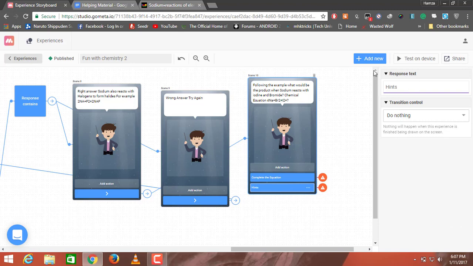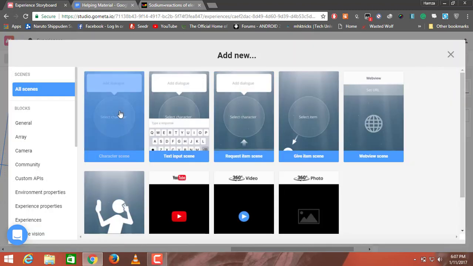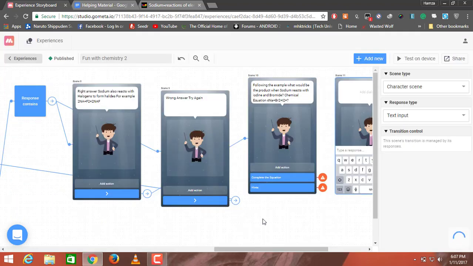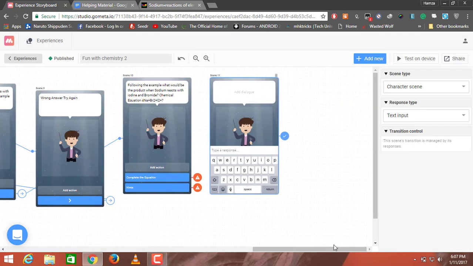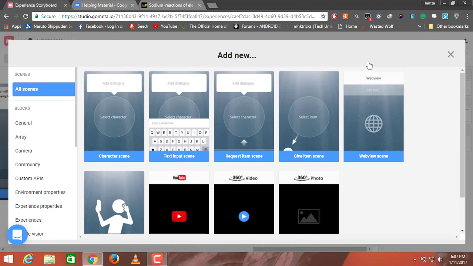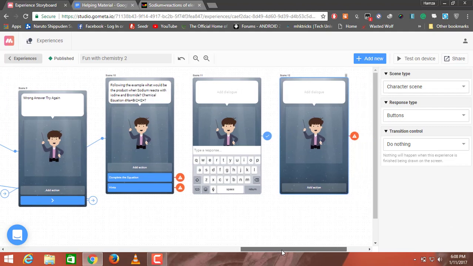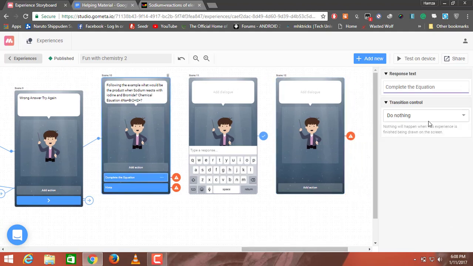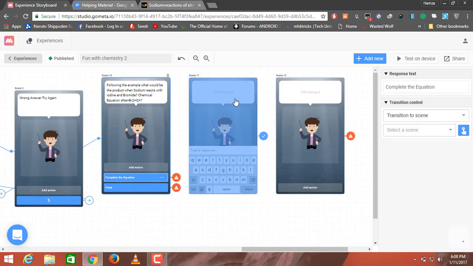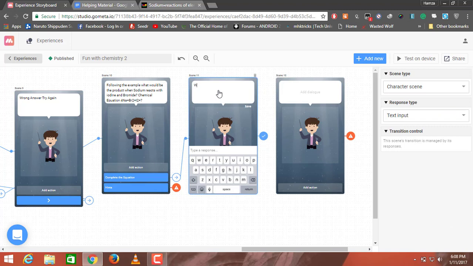For the complete the equation action, I'll add a new text input scene, so I can input my answer and that can be checked by a string. For the hint, I add a new character scene. Now to complete this equation, I'll change do nothing to transition to scene. I'll transition to the text input scene. Well, let's say add the equation.